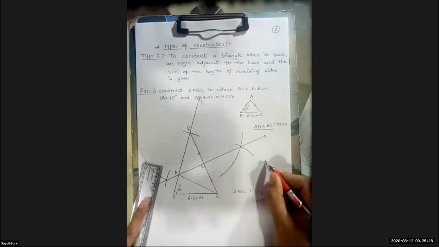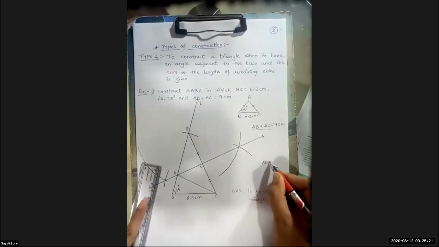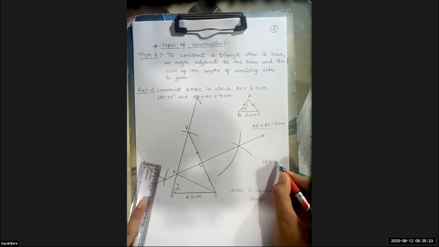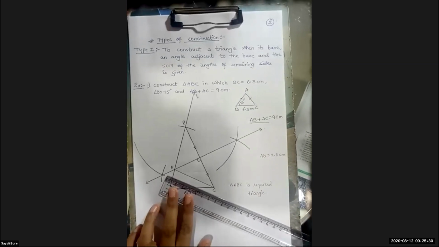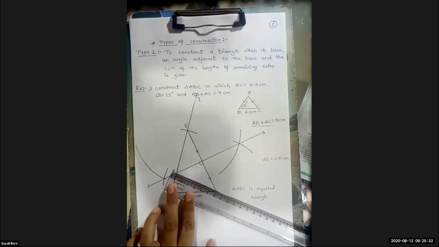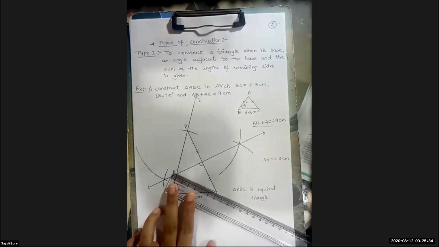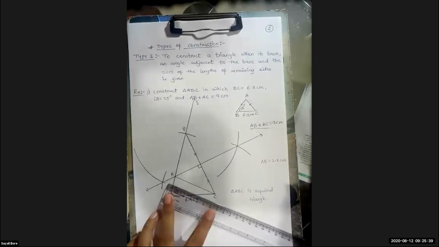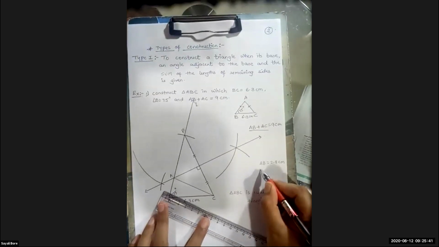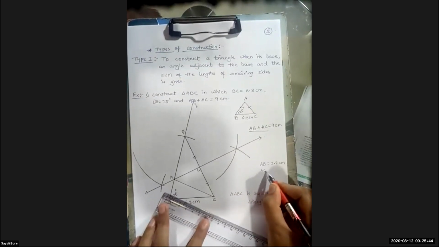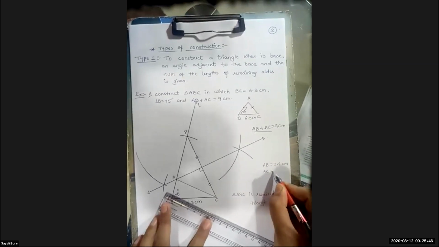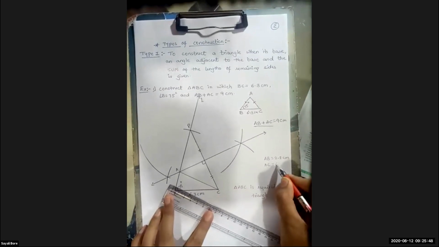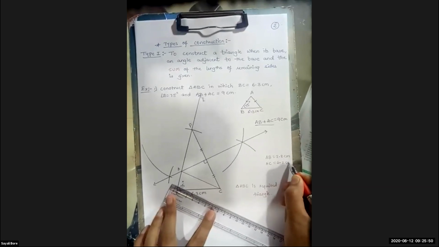Yes. So this AB is equal to 2.8 centimeter. And if you will measure this AC, it will be equal to 6.2 centimeter.